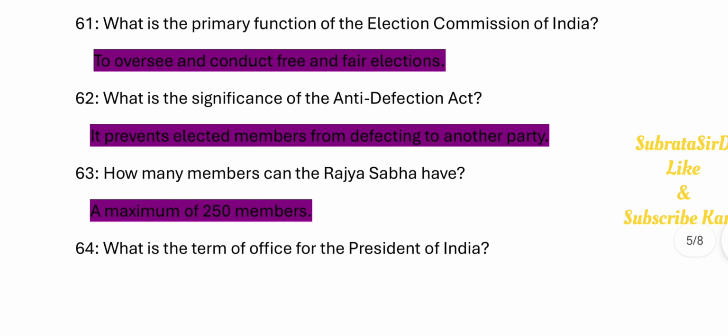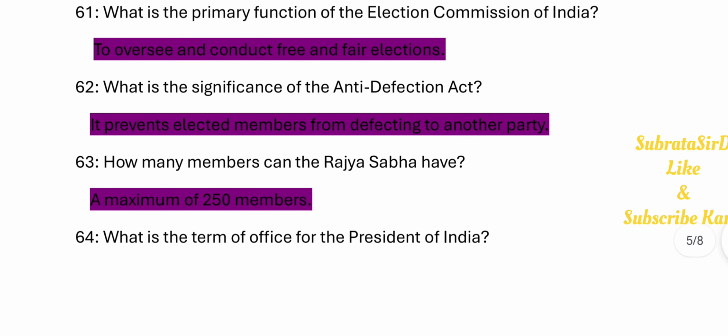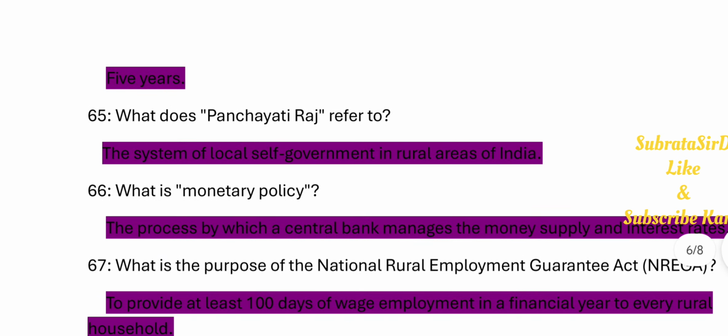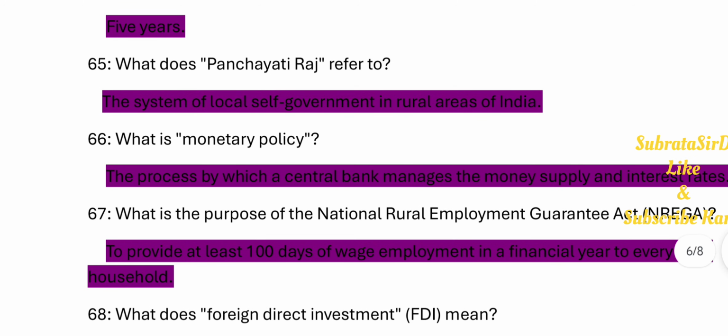62. What is the significance of the Anti-Defection Act? It prevents elected members from defecting to another party. 63. How many members can the Rajya Sabha have? A maximum of 250 members. 64. What is the term of office for the President of India? 5 years. 65. What does Panchayati Raj refer to? The system of local self-government in rural areas of India.